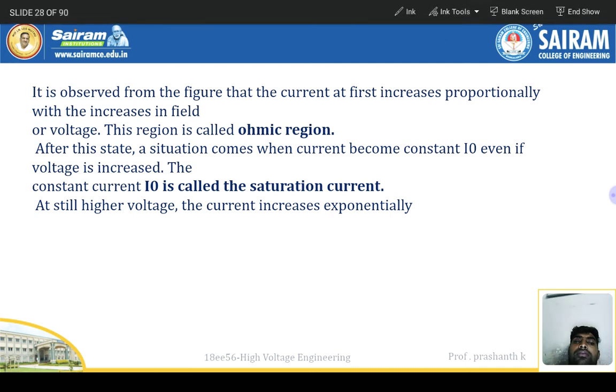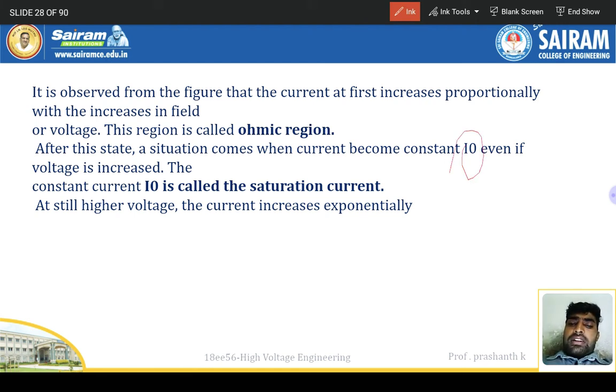It is observed from the figure that the current at first increases proportionally with the increase in the field, or voltage. That's the ohmic region. Slowly it is growing, and after that a situation comes when the current becomes constant. Even if the voltage is increased, the constant current, I naught, is called the saturation current. This is I naught.